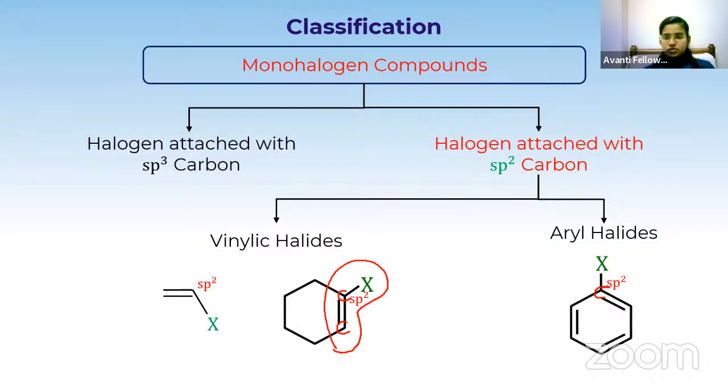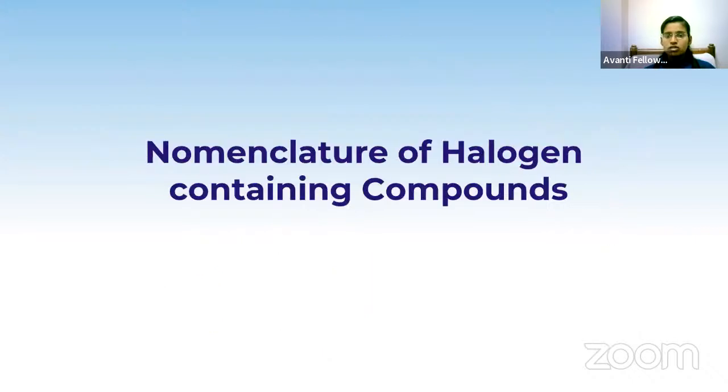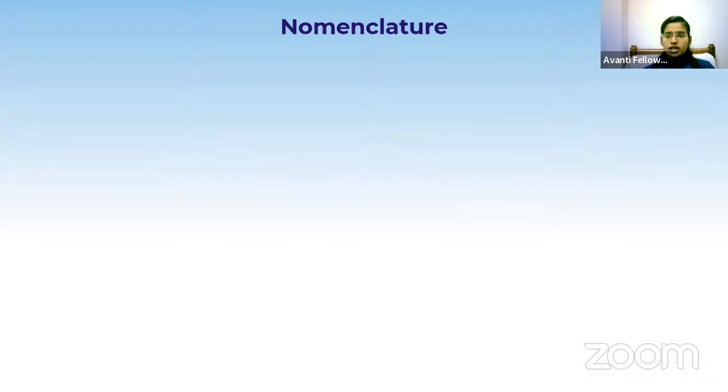Okay. So now coming to the nomenclature of halogen containing compounds. So here we have 2 different names. For naming an organic compound, we have 2 different types of naming. One is common name and the other one is IUPAC name.